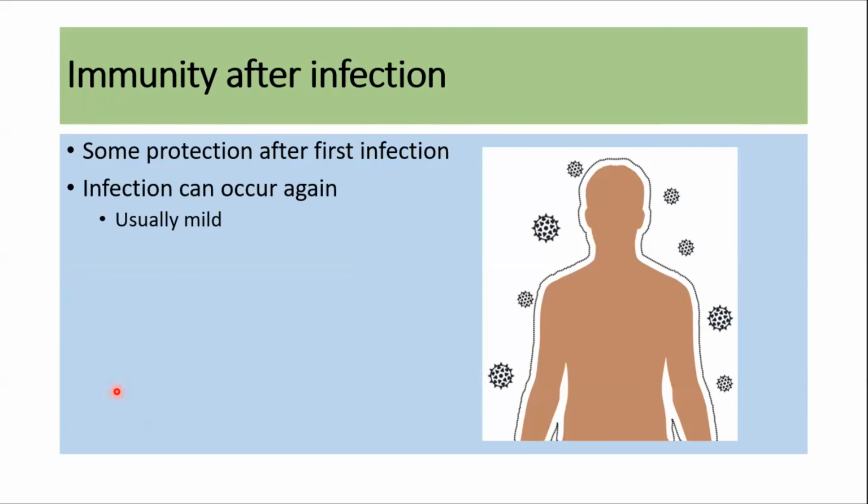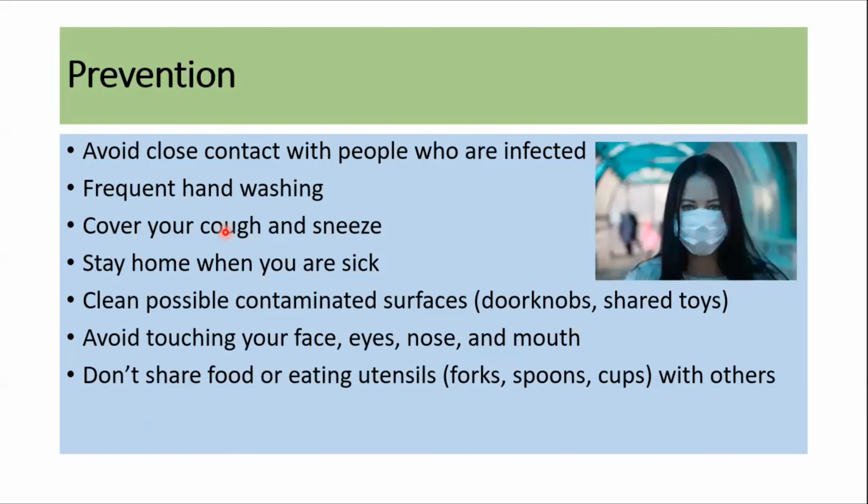Immunity after the infection usually provides some protection after the first infection, but the infection can occur again, though subsequent infections are usually milder. For prevention, people should avoid close contact with people who are infected. Frequent hand washing should be practiced. Cough and sneeze should be covered, and people should stay at home when they're sick, and they should clean possibly contaminated surfaces like doorknobs or shared toys. They should avoid touching the face, eyes, nose, or mouth, and they should not share food or eating utensils like forks, spoons, or cups with others.